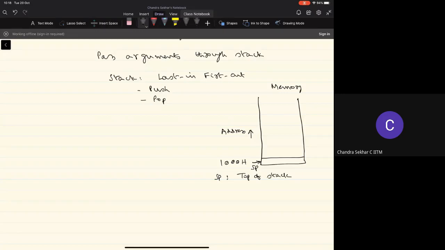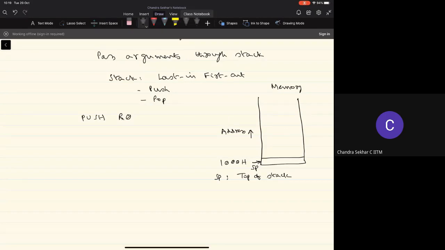Okay, so let's look at these simple operations. Let's say I have a push instruction in my instruction set architecture where I want to push the content of the register R0 onto the stack. So what is the operation that's involved here? I want to take the content of the register R0, then store it in the memory location that's pointed to by the stack pointer, which is referring to the top of the stack.